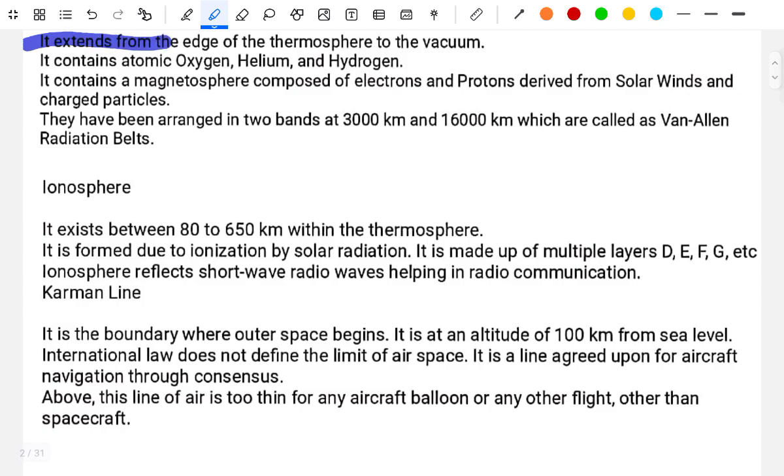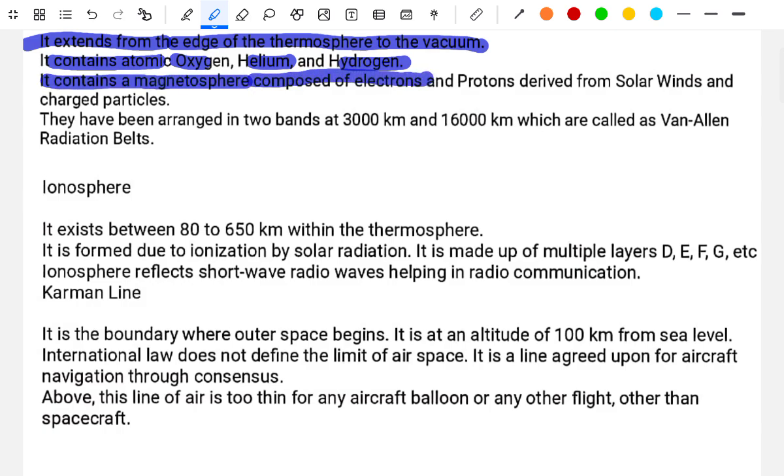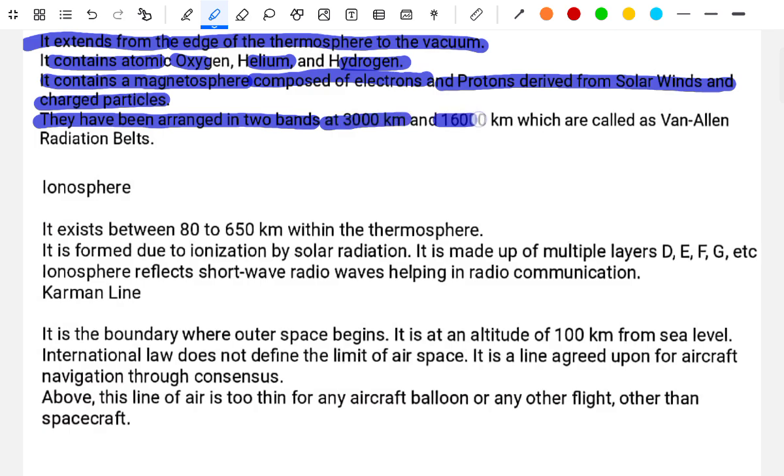Exosphere. It extends from the edge of the thermosphere to the vacuum. It contains atomic oxygen, helium, and hydrogen. It contains the magnetosphere, composed of electrons and protons derived from the solar winds and charged particles. They are arranged in two bands at 3000 km and 16,000 km, which are called the Van Allen radiation belts.